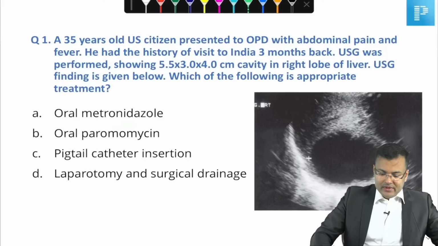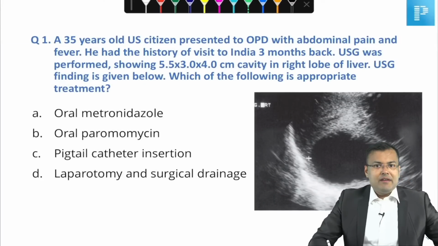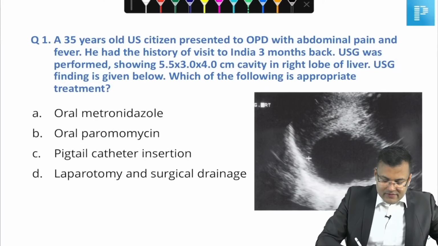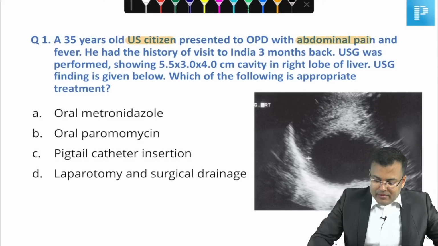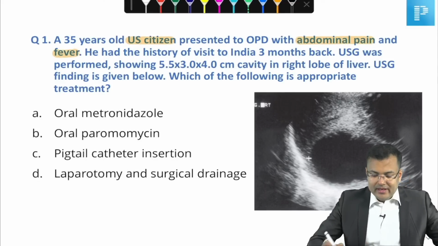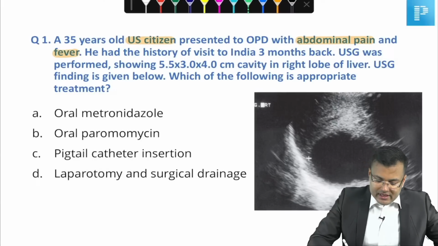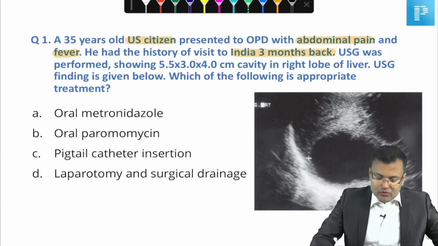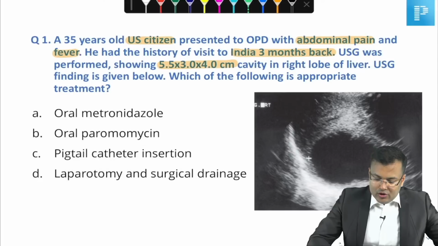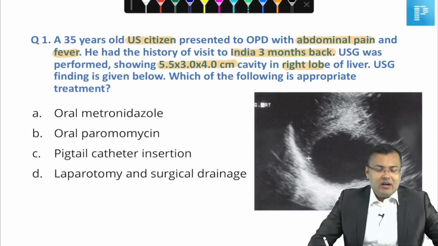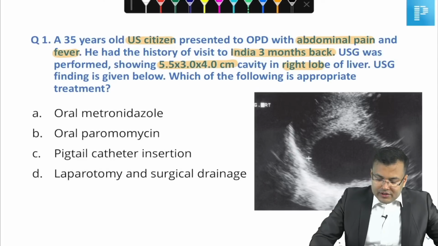So let's start. First question: a 35 years old US citizen presented to OPD with abdominal pain and fever. He had a history of visit to India 3 months back. Ultrasound was performed showing a 5.5 into 3 into 4 centimeter cavity in the right lobe of liver. You can see the ultrasound finding given below. So which of the following is the appropriate treatment?